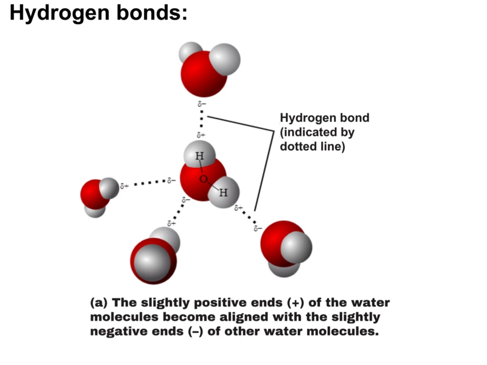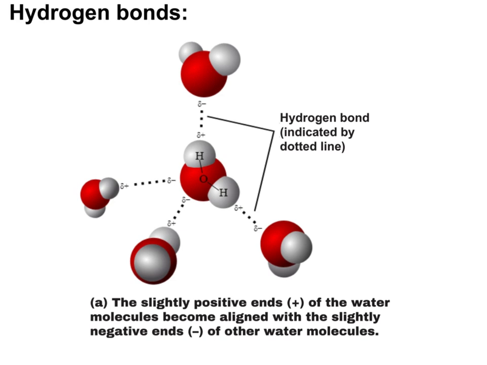So here are multiple water molecules. You can see the general layout with the oxygen as red and the hydrogens in gray. The hydrogens are on the side that is slightly positive, and it'll be attracted to the oxygen of another water molecule that is slightly negative. This interactive force, shown as dotted lines, is the hydrogen bond.